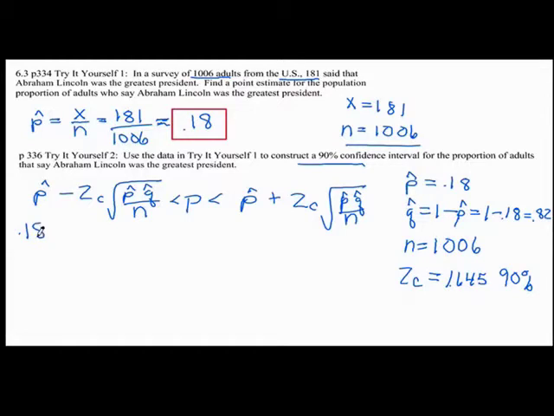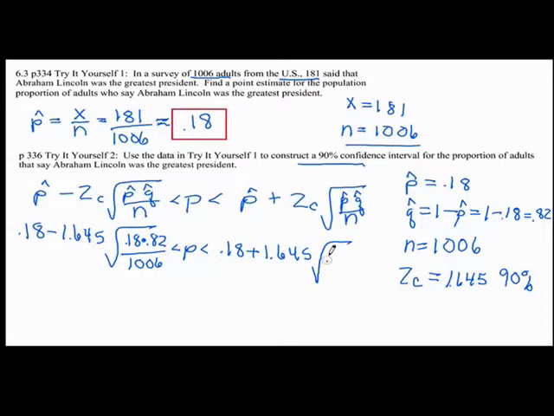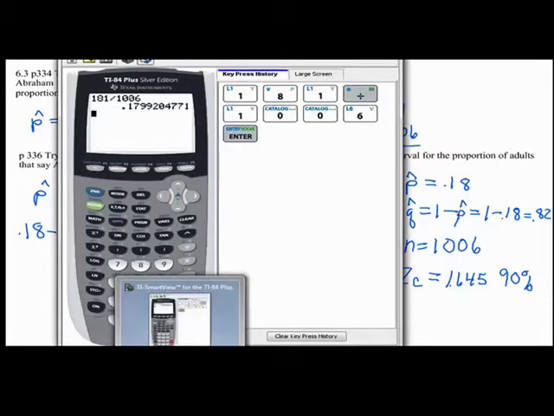I'm going to stick all those numbers in here. Our p hat is 0.18 minus a z sub c of 1.645 times the square root of 0.18 times 0.82 divided by the n of 1,006 is less than p is less than the p hat of 0.18 plus the z sub c of 1.645 times the square root of p hat 0.18 times the q hat, which is 0.82, divided by the n of 1,006. And so let's go put those in our calculator.